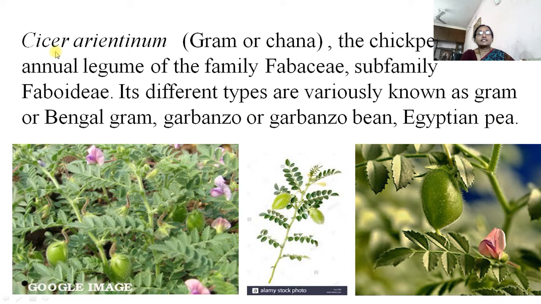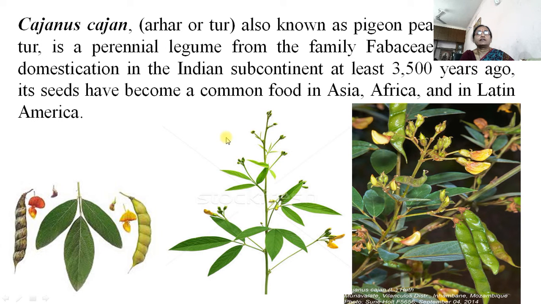Then Cicer arietinum, that is gram or chana, in English called chickpea. It is an annual legume of family Fabaceae. There are various types of gram, Bengal gram, Egyptian pea, and a number of others. Then Cajanus cajan, commonly called tur or arhar. In English it is called pigeon pea or red gram.